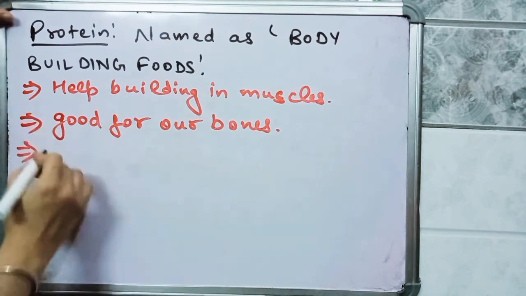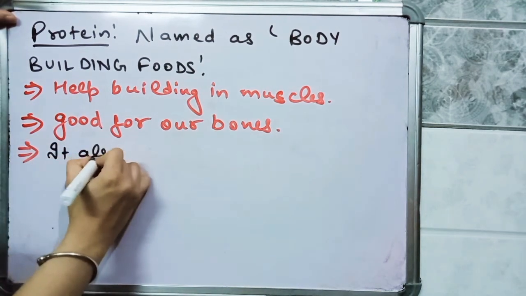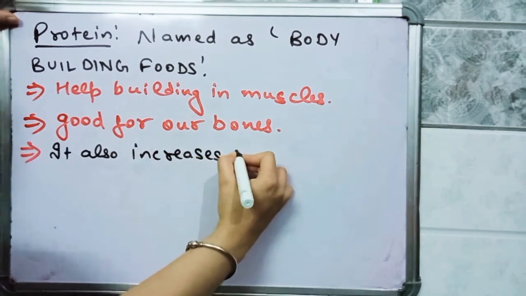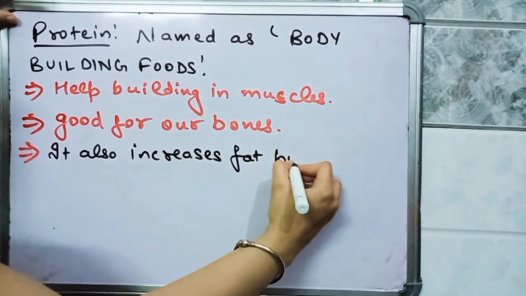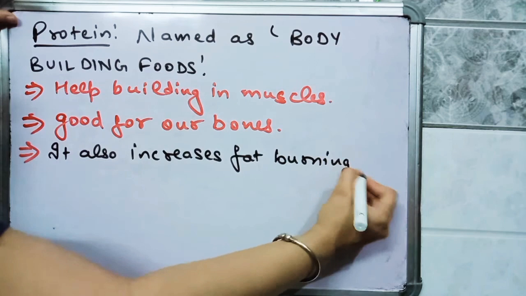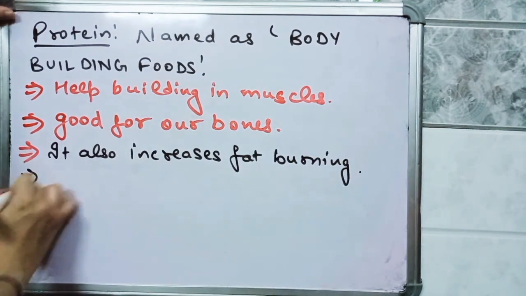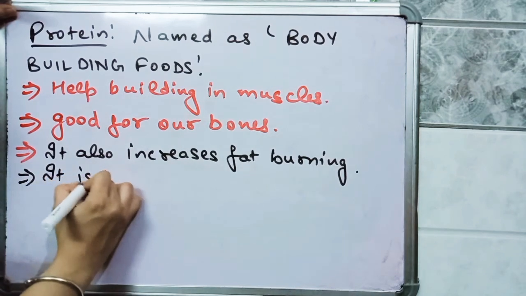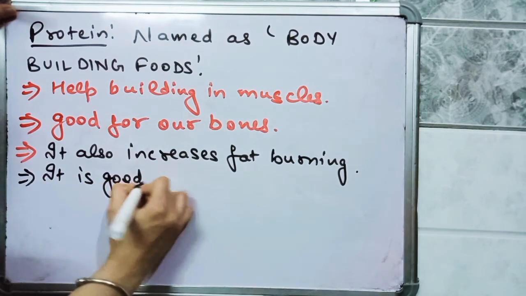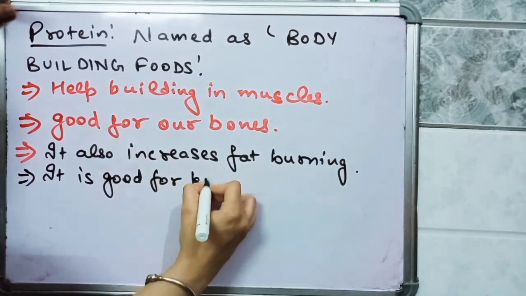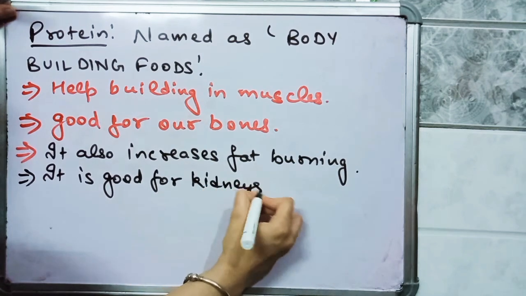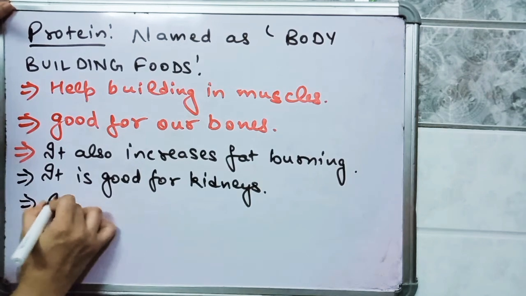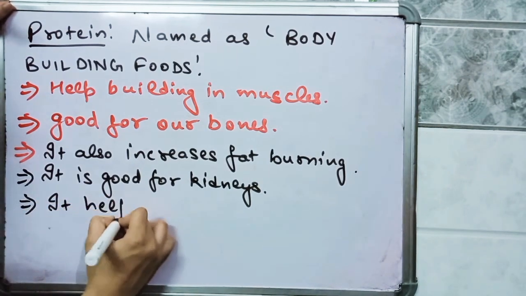It also increases the fat burning process. Next, it is good for kidneys also, and it helps in weight loss.